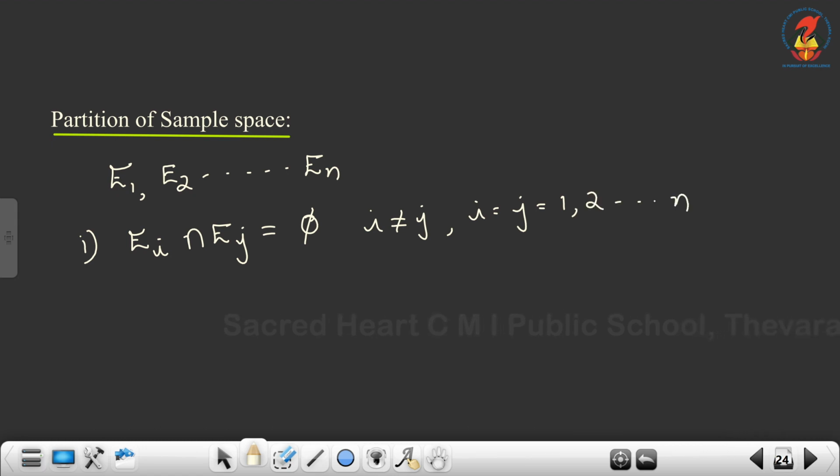That means E1 intersection E2 null set, E2 intersection E3 null set, like that, pairwise disjoint. Then second condition is their union, E1 union E2 union etc. union En must be equal to the sample space S, that is known as exhaustive.